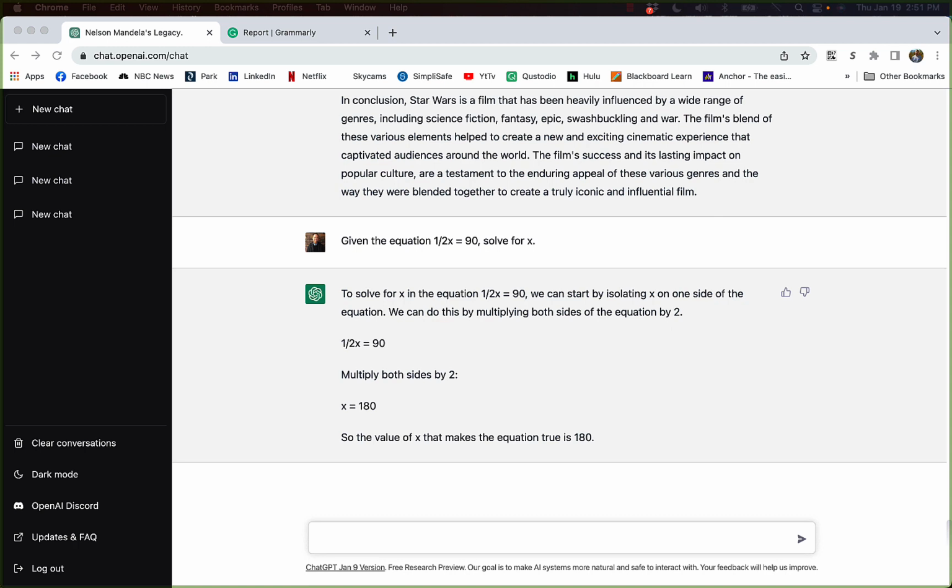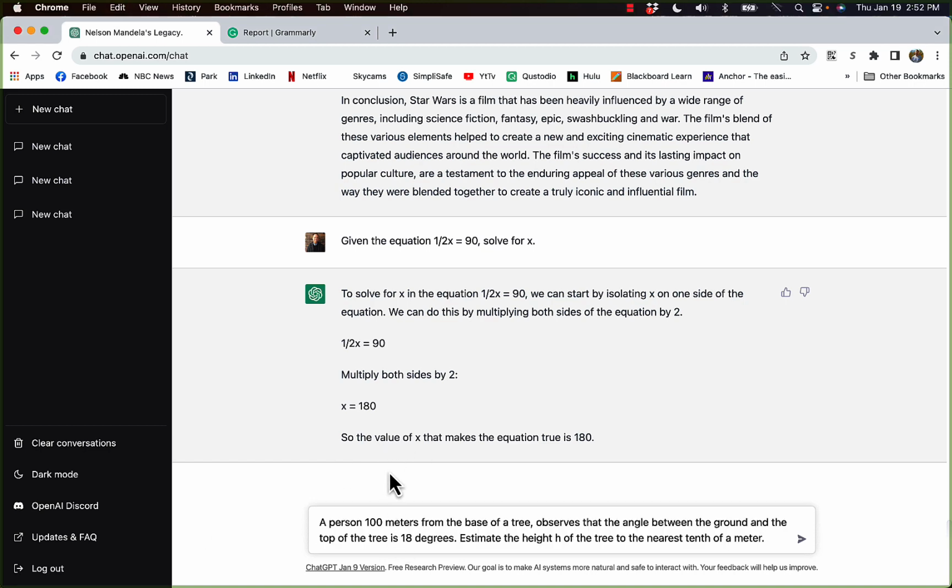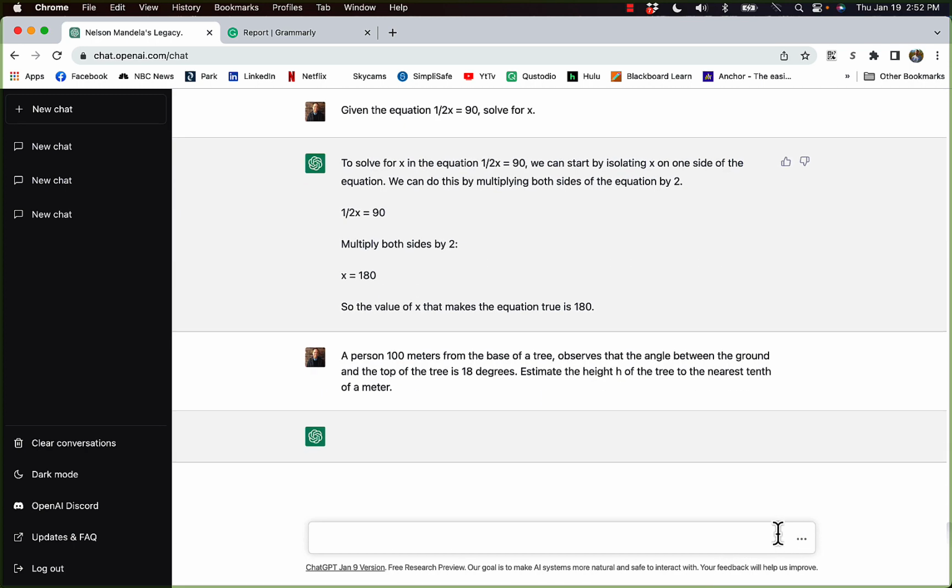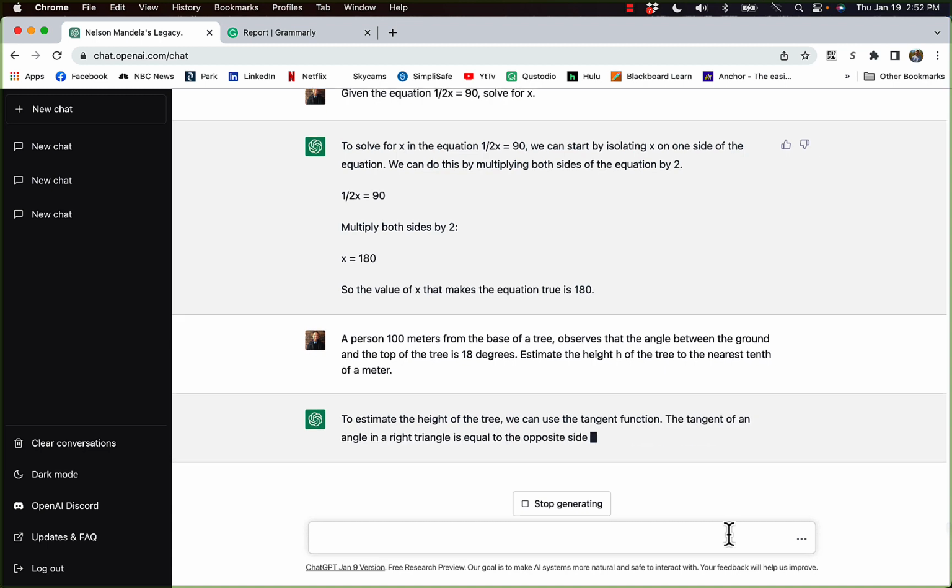I'm not going to type all this in, but I will go over it briefly. A person is 100 meters from the base of a tree, observes that the angle between the ground and the tree is 18 degrees. Estimate the height h of the tree to the nearest tenth of a meter. Go ahead and run that through, and it's going to tell you what it's doing. It's going to use the tangent function.